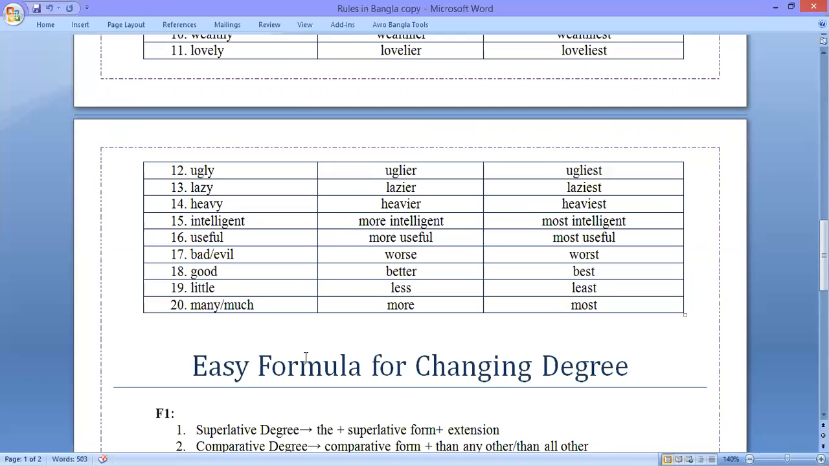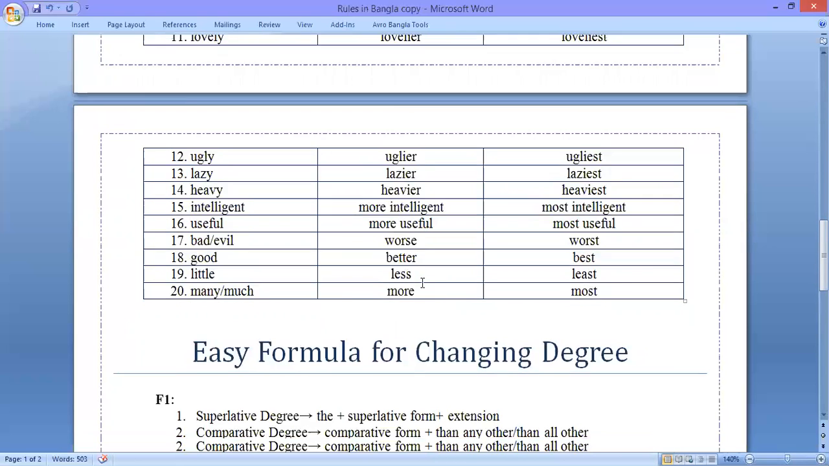There are some forms which take some exceptional form, such as bad or evil, worse, worst; good, better, best; little, less, least; many or much, more, most. So this is very easy to remember. I think we can remember them very easily.